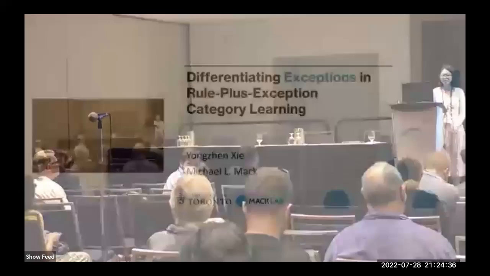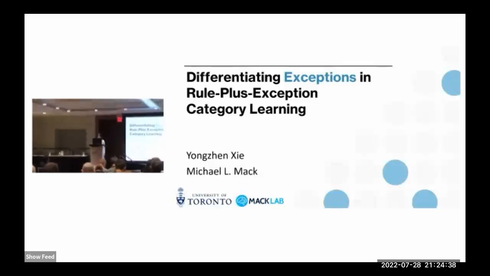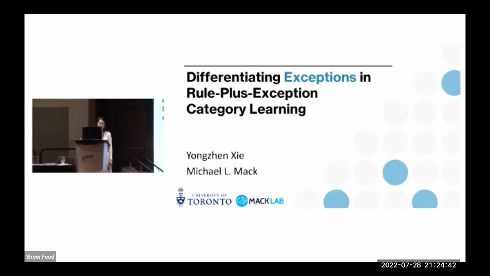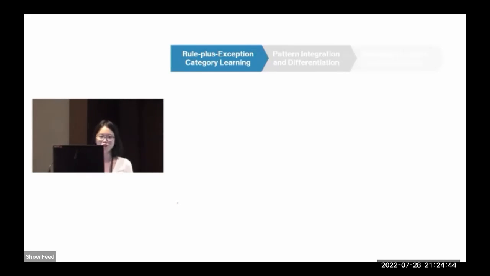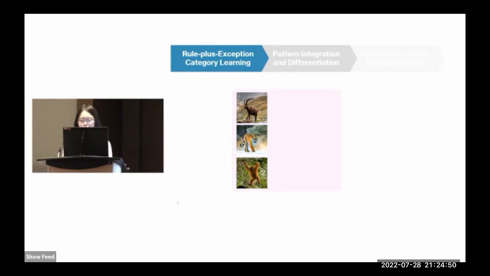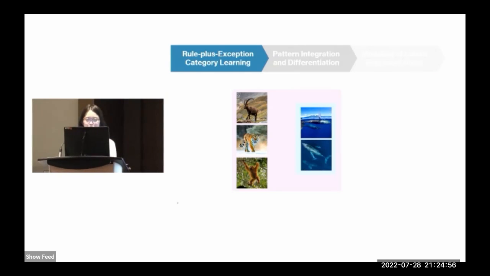So I will be presenting our research on the differentiation of exceptions in category learning. So in the real world, there are many categories that involve diverse objects. For example, members of the mammal category commonly have 4 legs and live on land, but whales, as the exceptions, have fins and live in the water.